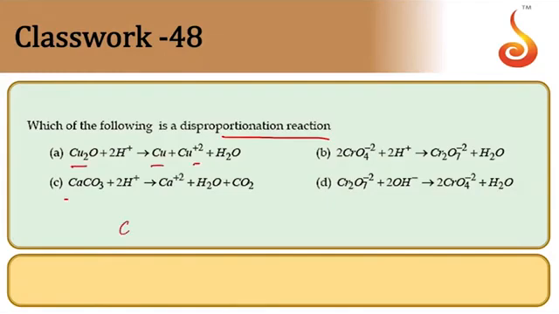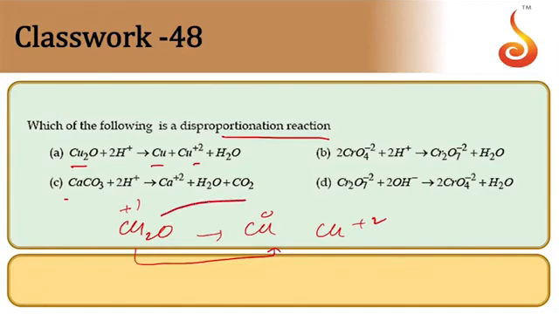So Cu2O, and then here Cu and Cu plus 2. Cu2O means Cu is in plus 1 state here, 0 and plus 2 state here. So plus 1 to 0 reduction, plus 1 to plus 2 oxidation. So therefore option is A.